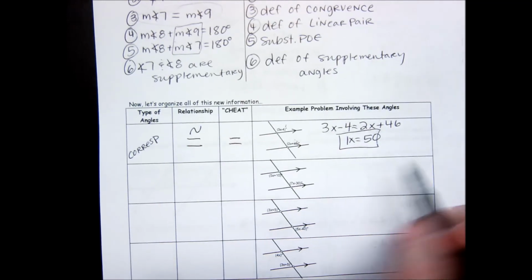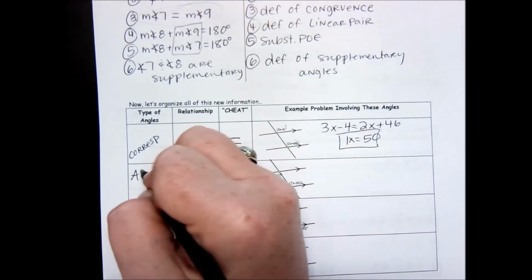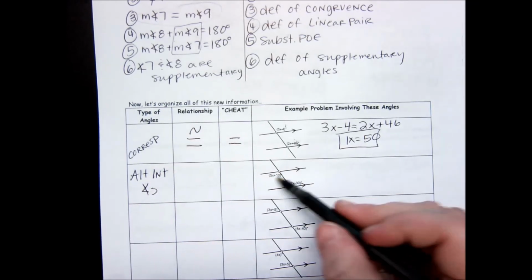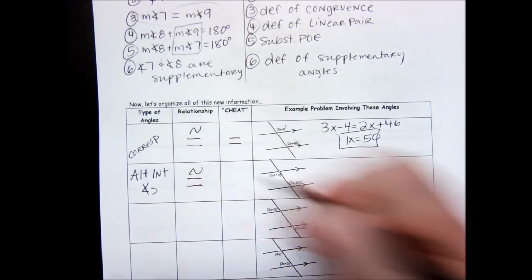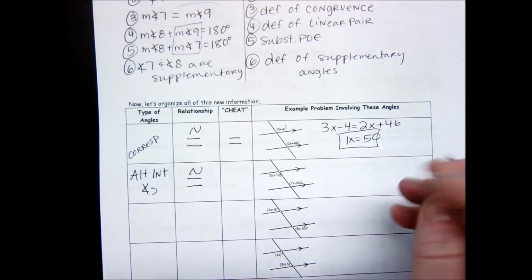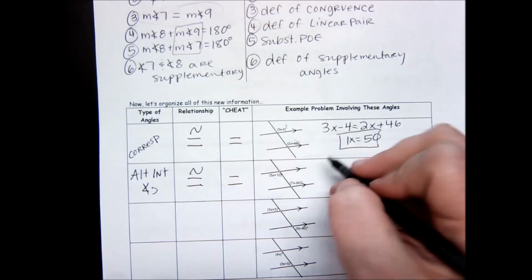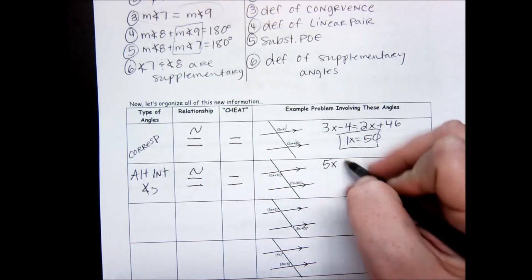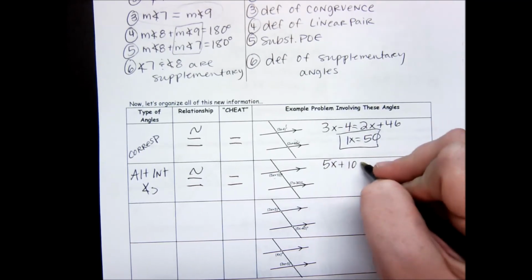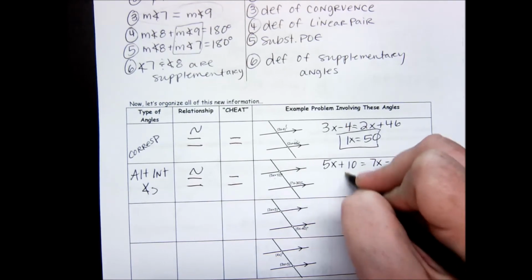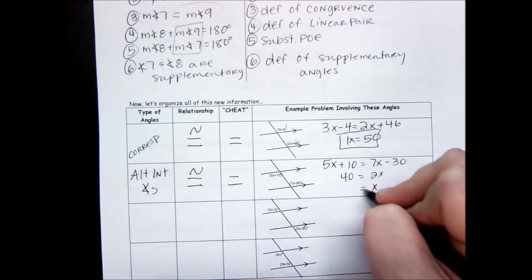The next set of angles I have are alternate interior angles. I know that alternate interior angles are congruent, and if they're congruent, that means when I'm solving for them, I set those two equations equal to each other. So 5x plus 10 equals 7x minus 30. So when I solve, I get that x equals 20.